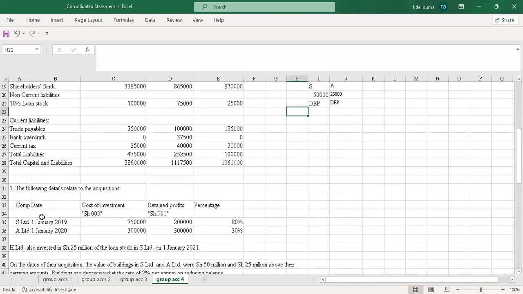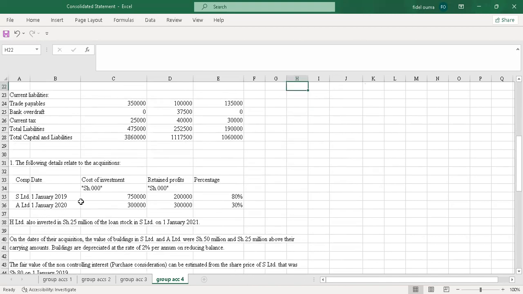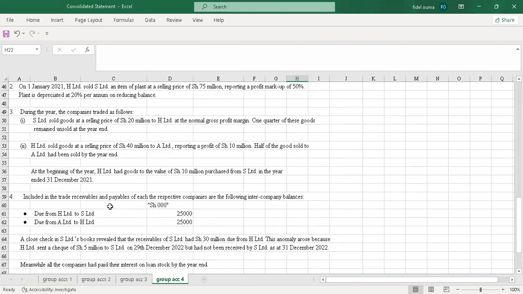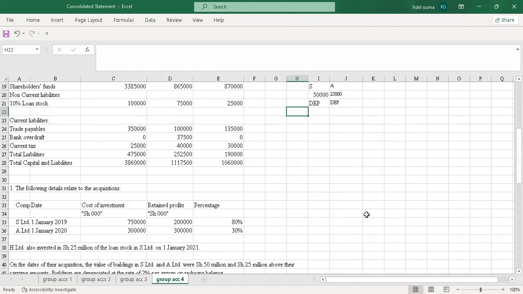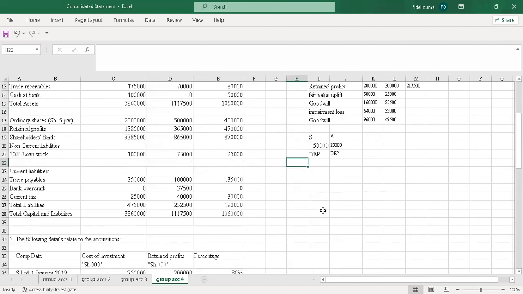S was acquired on 1st January 2019, and we are on December 2022. So it has been there for 4 years. So this is what I'll do. I'll say 2019, 2020. I'll calculate the depreciation every year so that you see it on a reducing balance. So I'll start with 2019. I'll pick this and multiply. The depreciation was 2%, so I'll just pick times 0.02 and I enter.